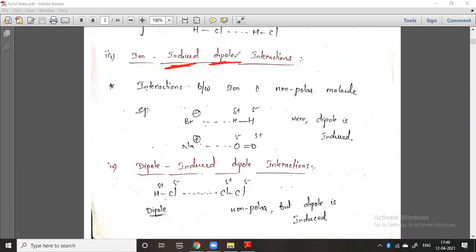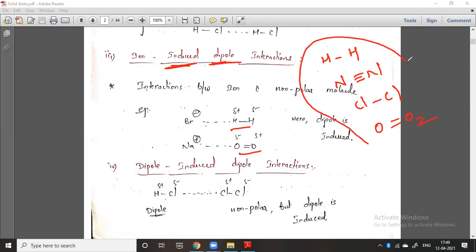Induced dipole means a particular molecule which is not a dipole, but it gets a dipole with another charged species. So see here the hydrogen and O2. You can check here H2, N2, Cl2, O2. All these four I have written are non-polar molecules.